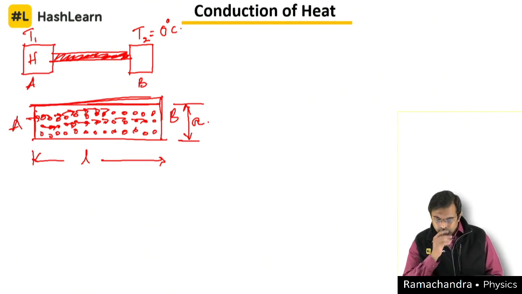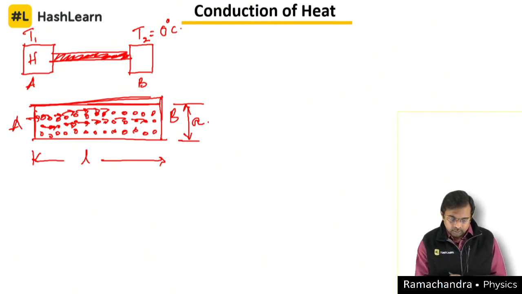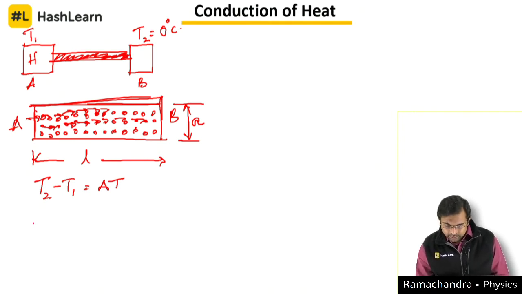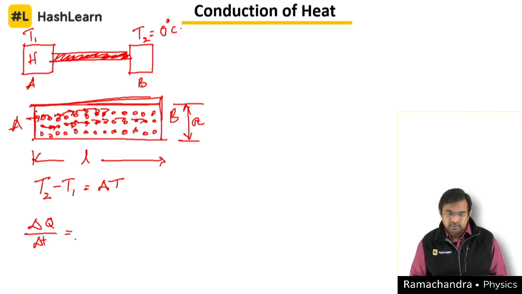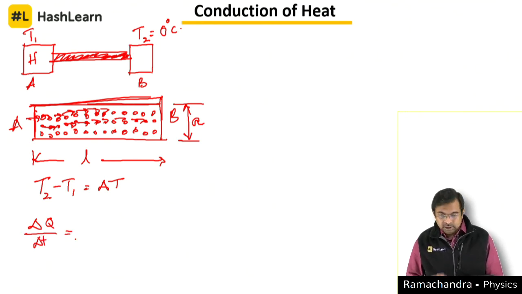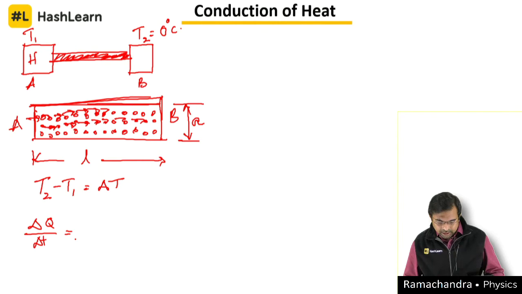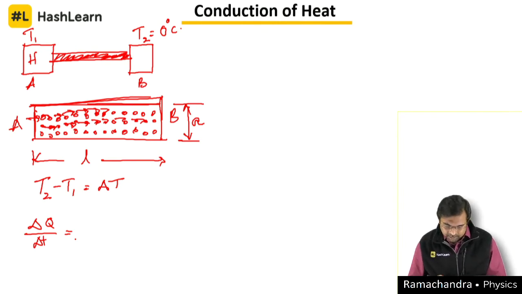The temperature difference, T2 minus T1 or T1 minus T2, let this be delta T. So what we say is that delta Q divided by delta T, we call this the heat current. We can see such notations even in current electricity, the only difference being that we use small q for charge there and the same T there.